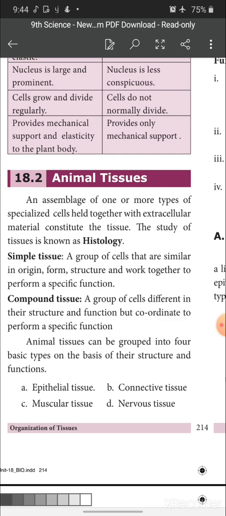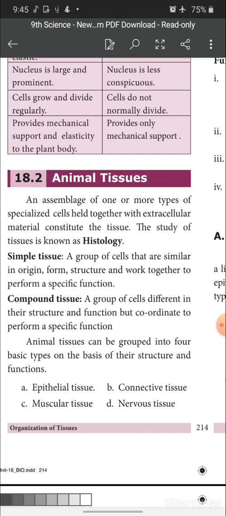One mark question: an assemblage of one or more types of specialized cells held together with extracellular material constitutes the tissues. So it is understood that animal tissue is not made up of only one type of cell. It is made up of one or more than one type of cells. These cells are held with each other by extracellular materials, and this constitutes the tissues. Next, the study of tissue is called histology.